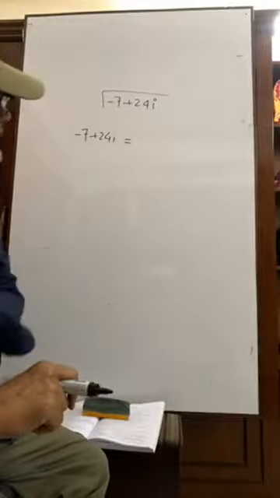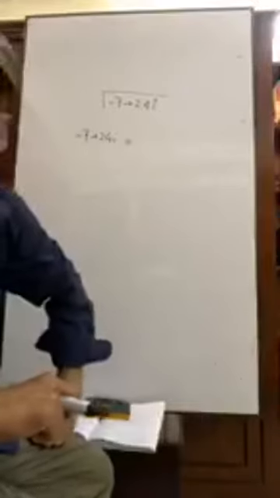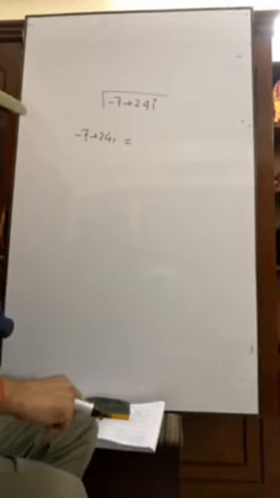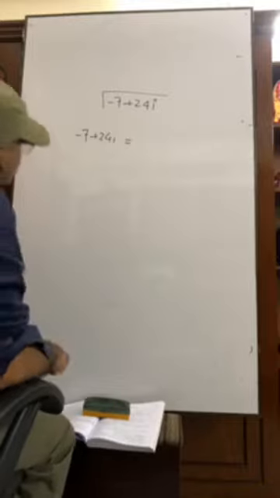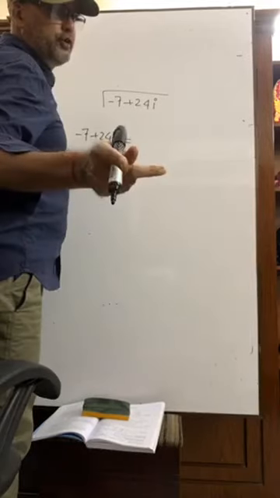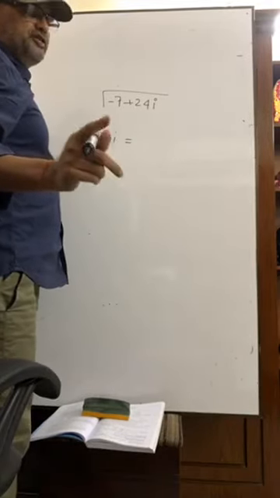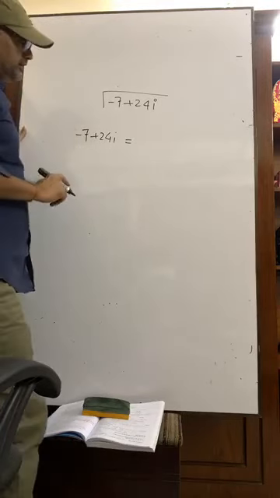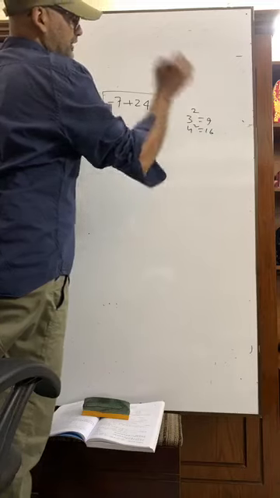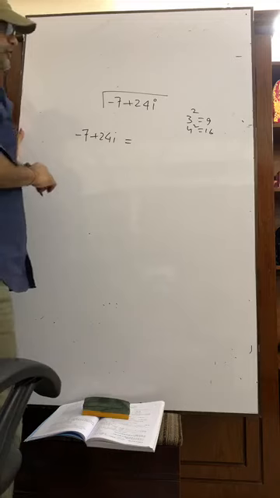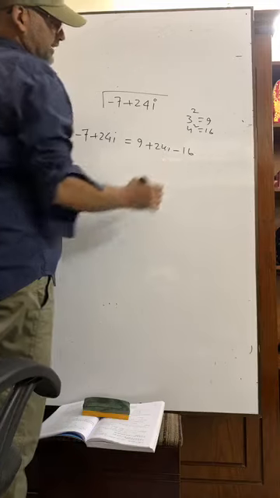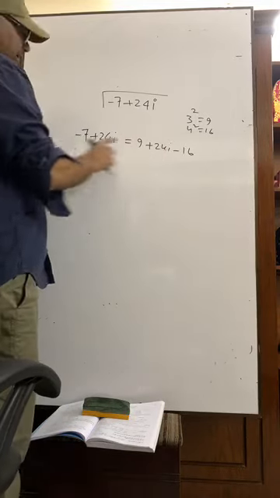I repeat, this 24i, where there is i, you will divide it by 2. That means we are getting 12. So 12 is the product of 3 and 4, as well as if we add 3 and 4, we will get 7. Its squares are 3 square 9 and 4 square 16. So this is 9, this is 24i and this is minus 16. Have you seen? 9 minus 16 equals minus 7.